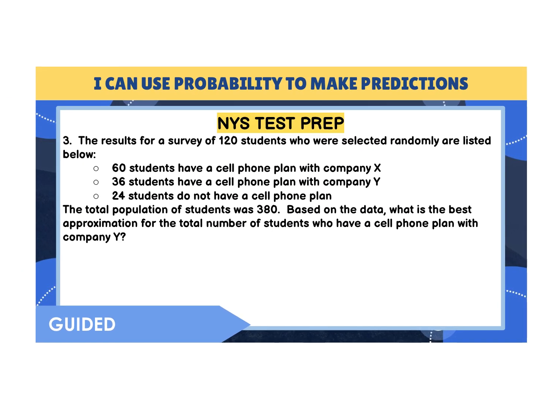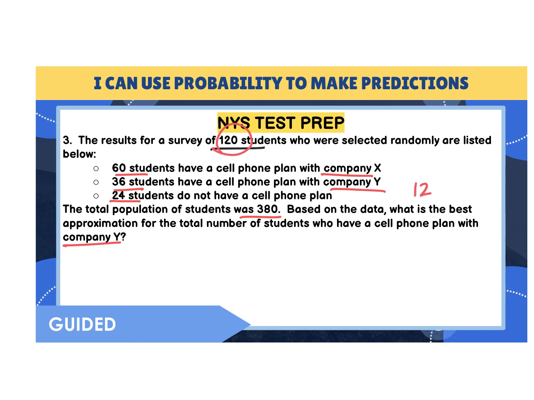New York State question. It says the results for a survey of 120 students selected at random are below. 60 have a cell phone with company X, 36 have a cell phone with company Y, and 24 students don't have a cell phone. The total population of students was 380. Based on the data, what is the best approximation for the total number of students who have a cell phone with company Y?